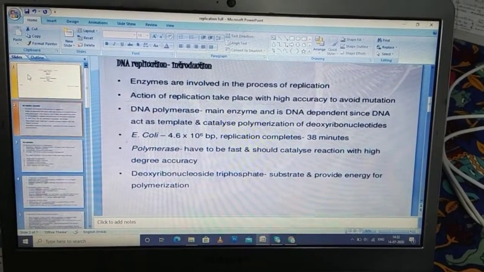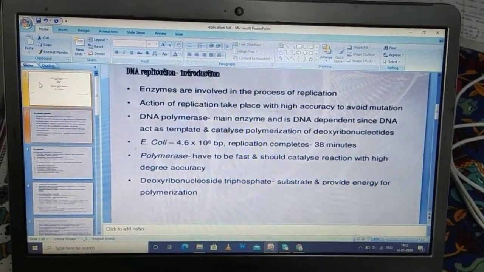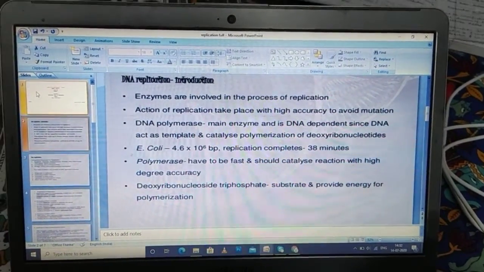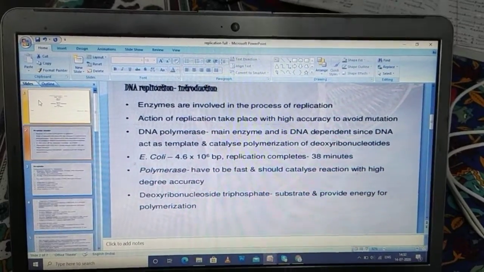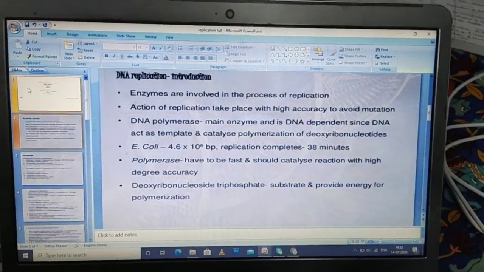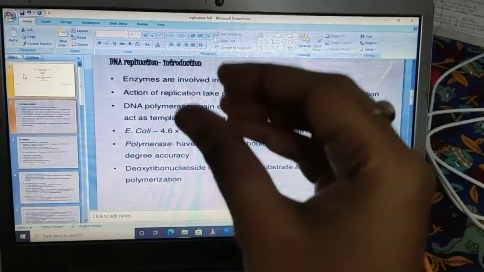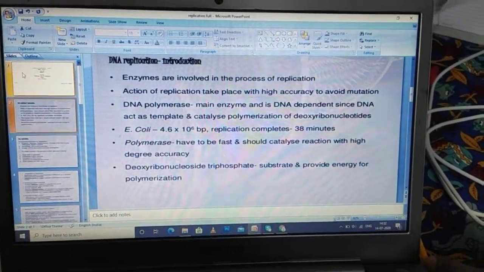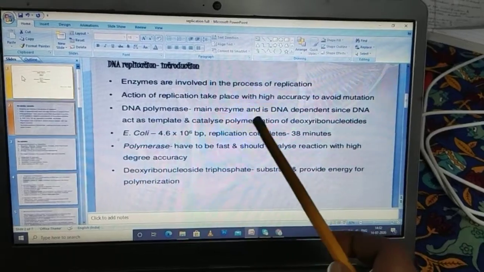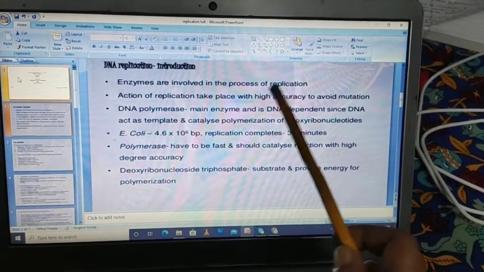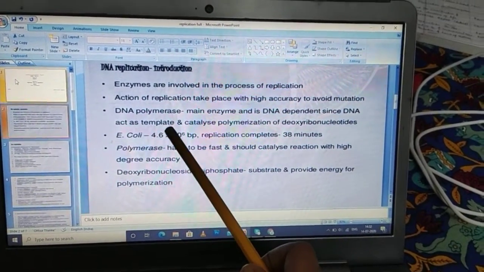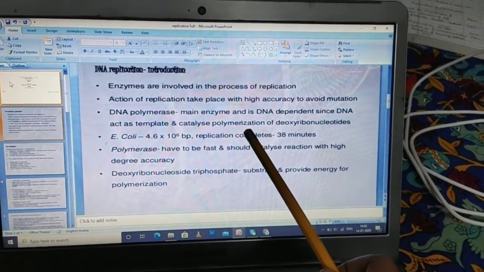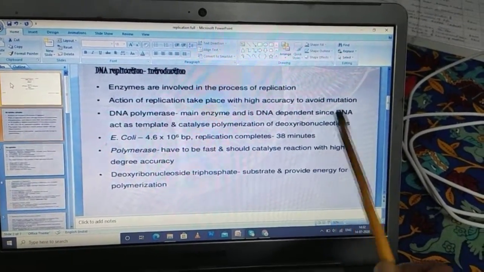The fidelity of replication is very high and it should be very accurate to avoid mutation. The main enzyme which does the polymerization, which brings the several nucleotides one after another, is DNA polymerase. It is DNA dependent, as DNA acts as the template on which the replication has to be done, and it catalyzes the polymerization of deoxyribonucleotides.